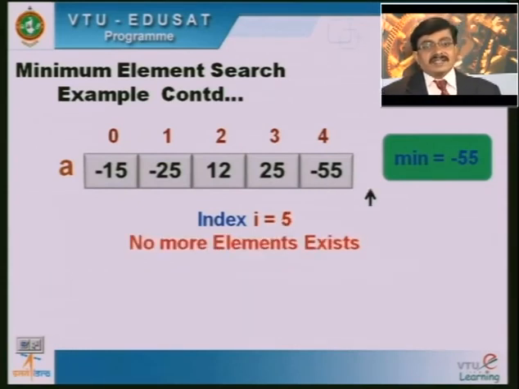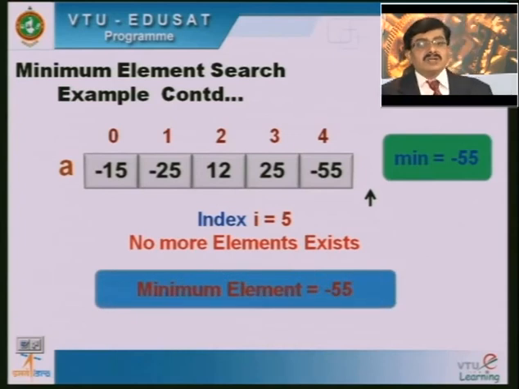Now, when I go for the next iteration, i is equal to 5. This a being an array of 5 integer elements, I do not have the 6th element there. So when the index i is equal to 5, no more elements exist. So we can conclude that the minimum element of the array is equal to minus 55.